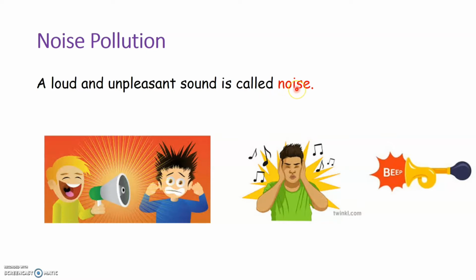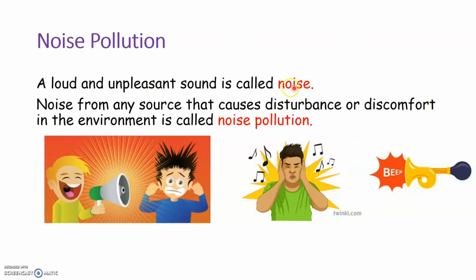So what is meant by noise pollution? Noise that comes from any source. It can either be from a loudspeaker or because of loud music or because of honking. So it can be noise from any source that causes disturbance or discomfort in the environment.